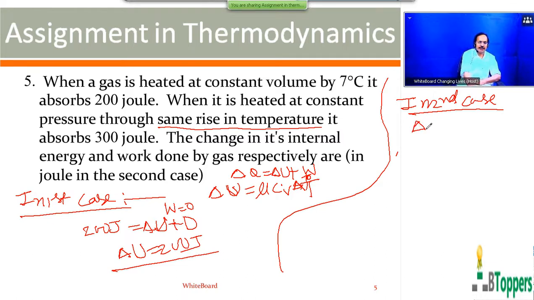So change in energy of the gas, second case will be same as change in energy of the gas, the first case, for same change in temperature. Second case also we can take change in energy as 200 joules. And it is given that heat energy absorbed by the gas in second case is 300 joules.